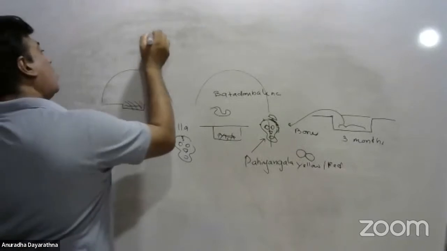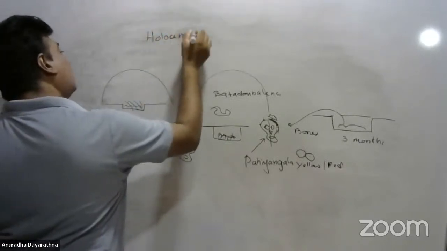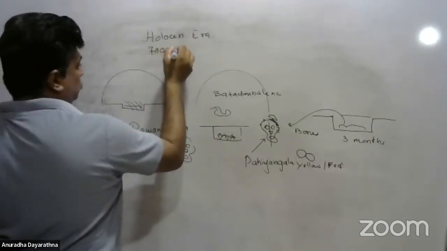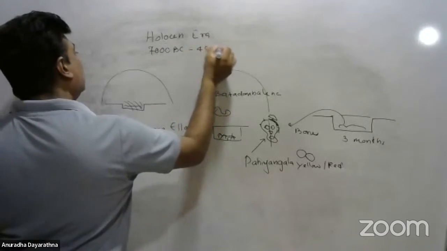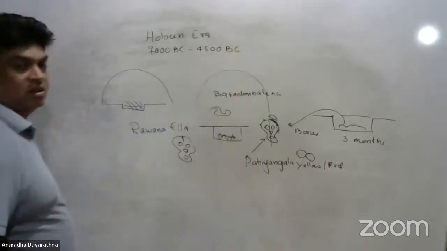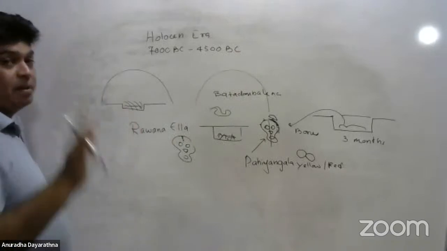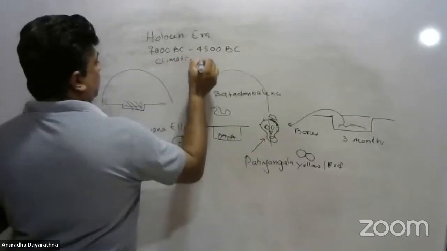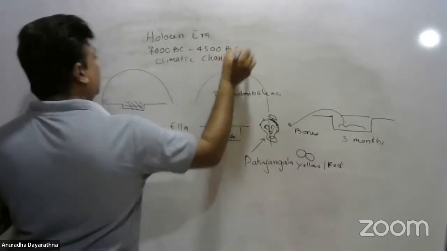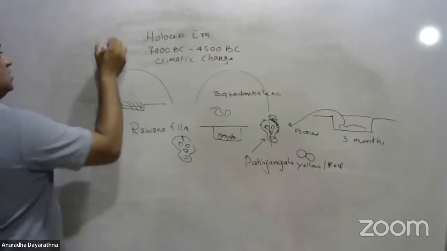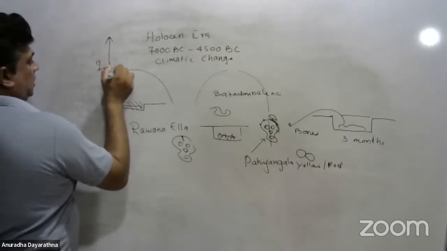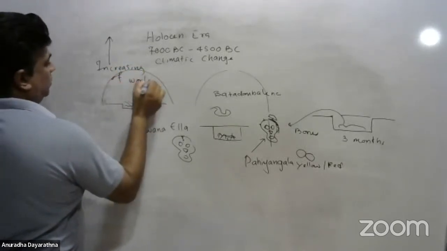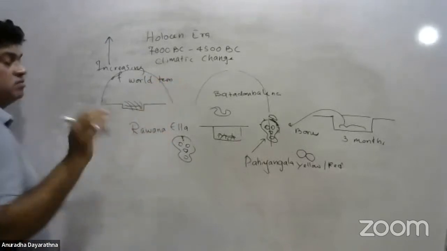We call this period the Holocene. In the Holocene era, what happened? It is from 7000 BC to 4500 BC. During this era, a climatic change happened. So what was this climatic change? Increasing of world temperature. Because of this, what happened?